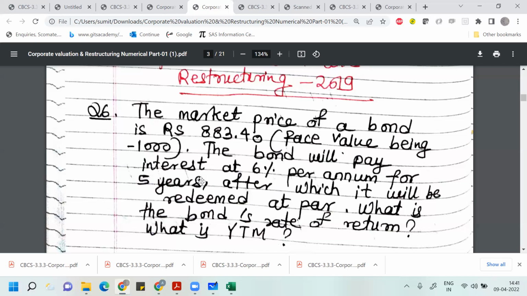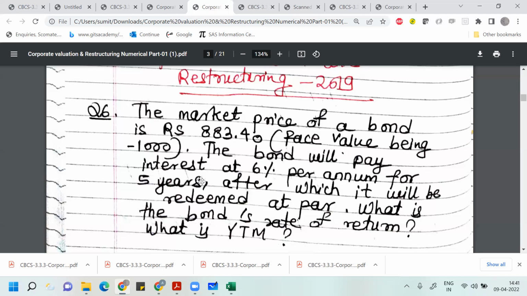These terms are given to you in the exam. Par means your price is equal to face value. At premium, your price becomes more than your face value. At discount, your face value is more than the price. So remember these terms. Here they're asking you what is the bond rate of return, what is YTM.